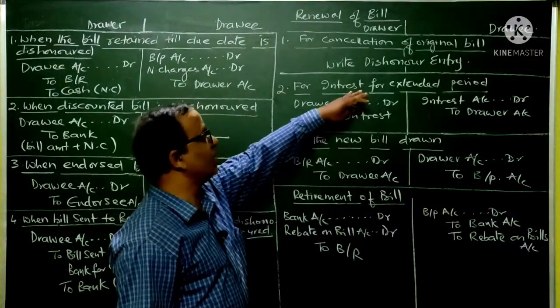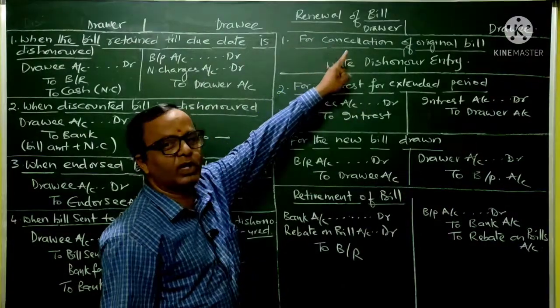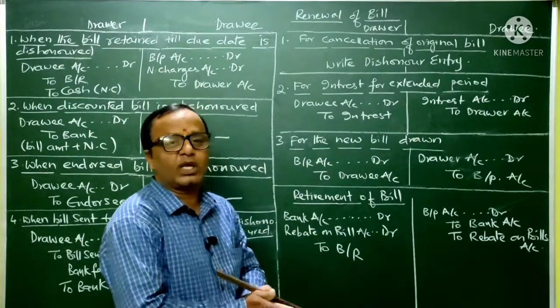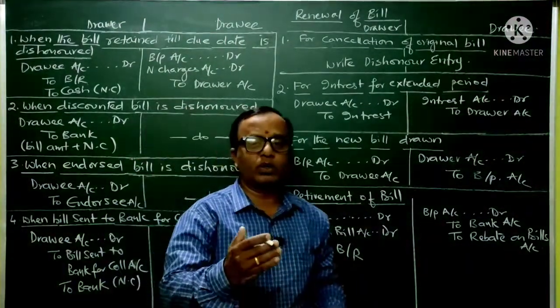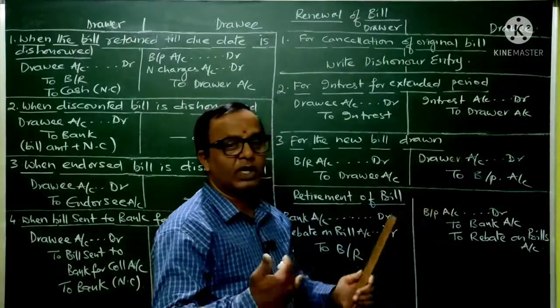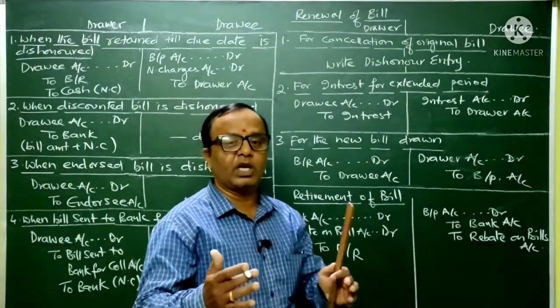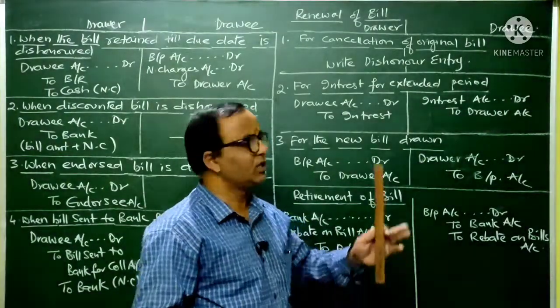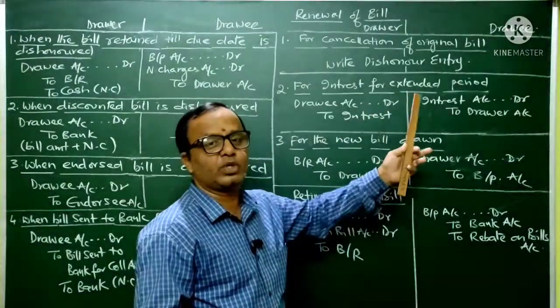Okay, so in other words, simply understand that in case of renewal of a bill, depending upon the situation, we are supposed to write the entry. Sometimes he may say that a part of the bill amount the drawee will pay, and for the remaining amount along with the interest he will ask us to draw a fresh bill. So at that time some interest will change, and depending upon the situation we should write that entry.